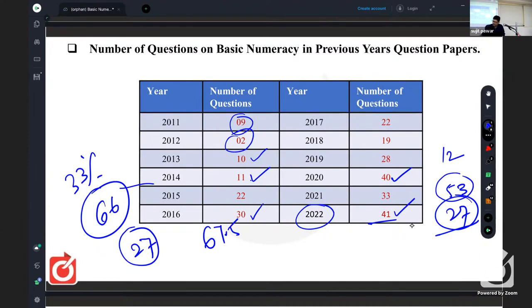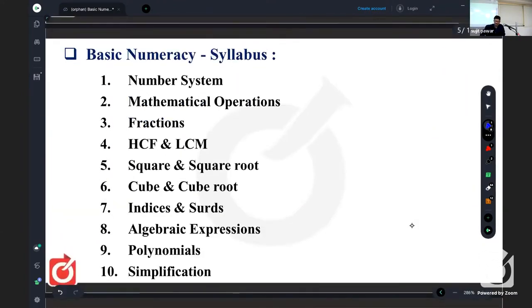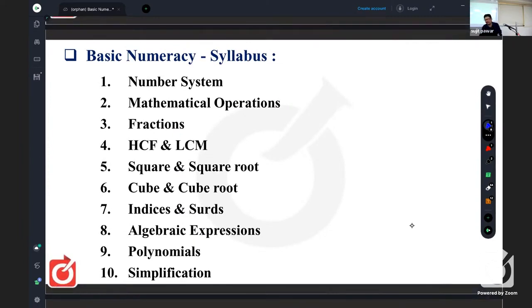Okay. So you can just take a screenshot, or you can take a photo, or you can write it also. If it is comfortable for each of you to take a photocopy, okay, or otherwise you have to write. So there are 30 topics in all. Those 30 topics you will find in any quantitative aptitude book for competitive exams,